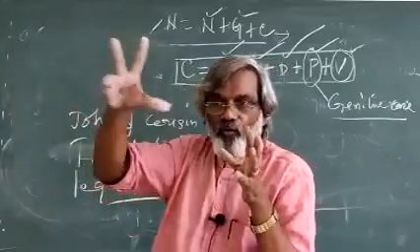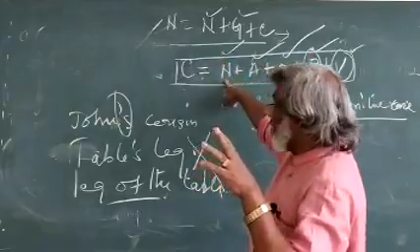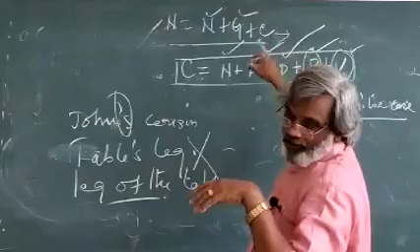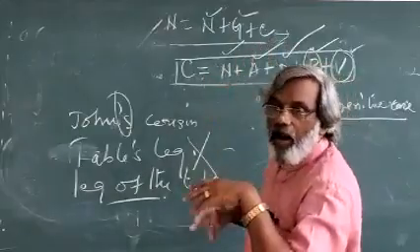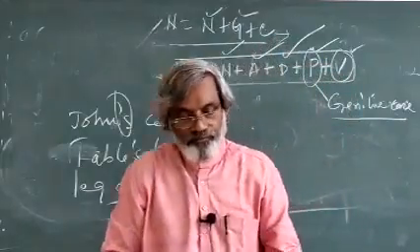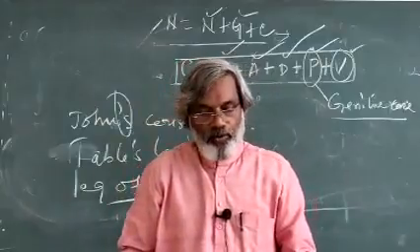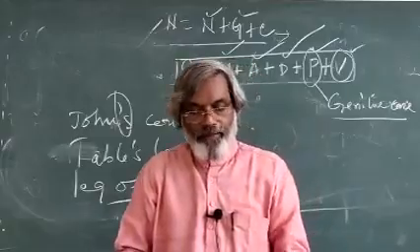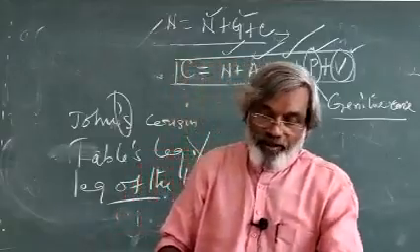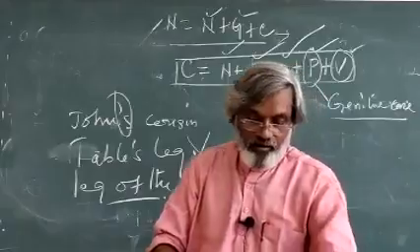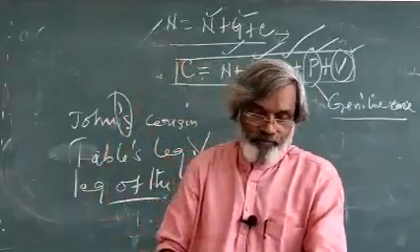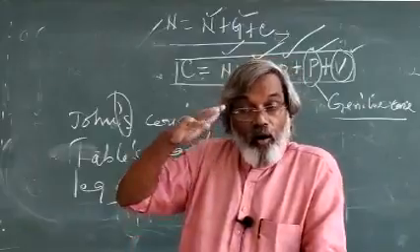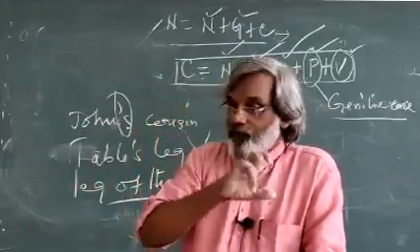Again we have the case formula: nominative, accusative, dative, possessive and vocative. All these cases. Then how can we identify nouns? Nouns can be identified as nominative case when written in the subject position. When it is written in the object position, it is called accusative.